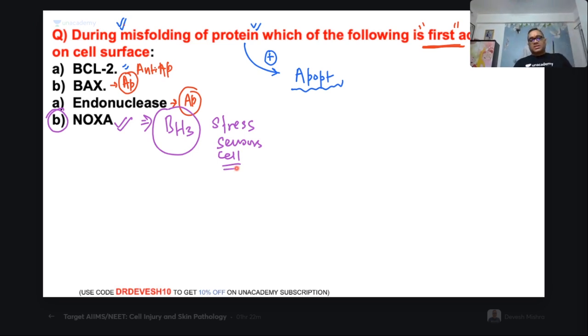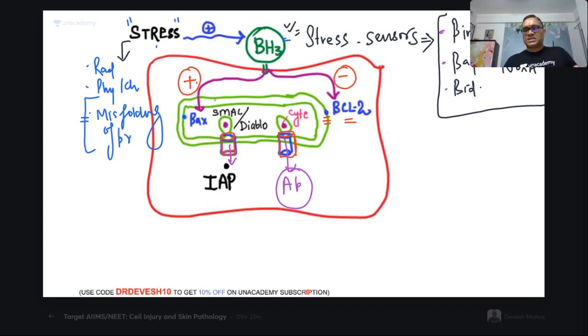So now you understood that is how the question will be asked in your exam. These are simple questions only. I have just twisted the language and used some concepts, because we always read intrinsic pathway, extrinsic pathway, but we don't pay attention to who is the starting point. Stress is the starting point. And then stress sensors, BH3-only proteins, their members are the starting point, right?